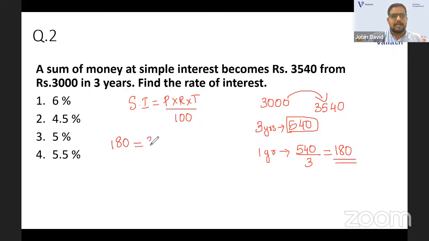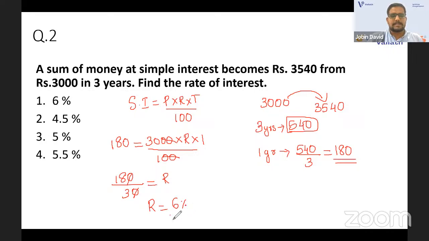What is the principal amount? Initial amount was 3,000 into R, right? We need to find out into time period is 1 only, that by 100. Just you can get the answer. Yes. You can cancel the zeros. You have 180 by 30. That is equal to R. What you will get? R is 18 by 3. What is R then? R is equal to 6%.